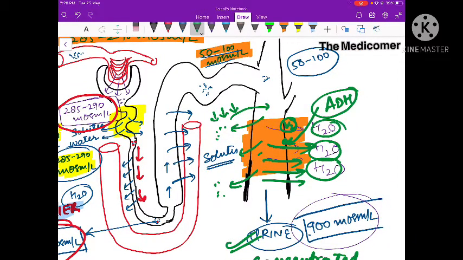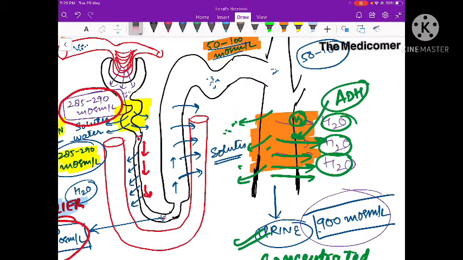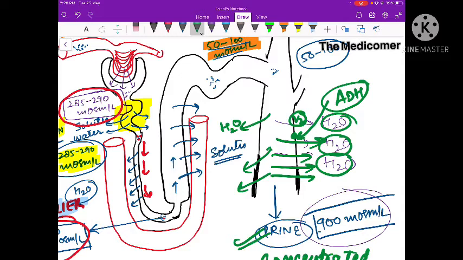The osmolarity of the interstitium is less. That means for the water to stay in this interstitium, the osmolarity in the interstitium should be more. It should be maintained. That means medullary interstitium osmolarity has to be high for the water to stay in the interstitium. I hope you can understand this. Once ADH acts, it's going to cause reabsorption of water. Now this water reaches the interstitium, but it has to stay in the interstitium so that only then concentrated urine will pass. For that, the osmolarity of the interstitium should be high. If this osmolarity is low, this water will diffuse back into the collecting tubule and again dilute urine will pass.